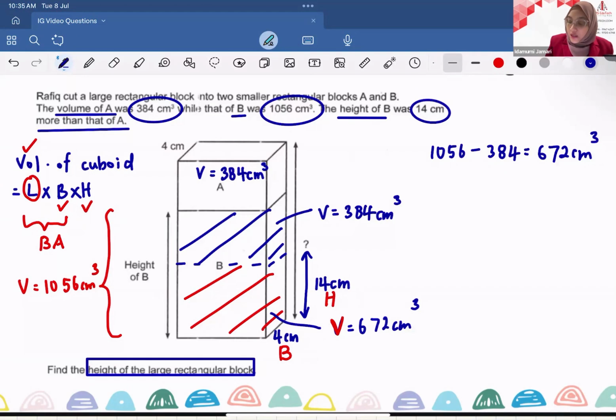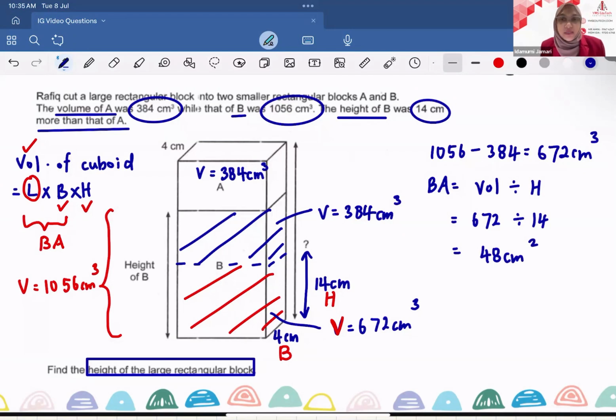My second equation will be finding base area is equals to volume divided by height, and that is 672 cubic centimeter divided by 14 cm. I get 48 square centimeter.